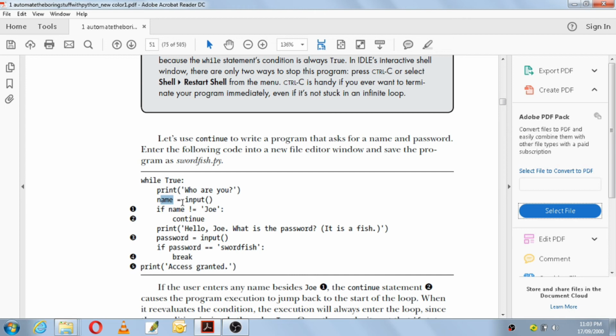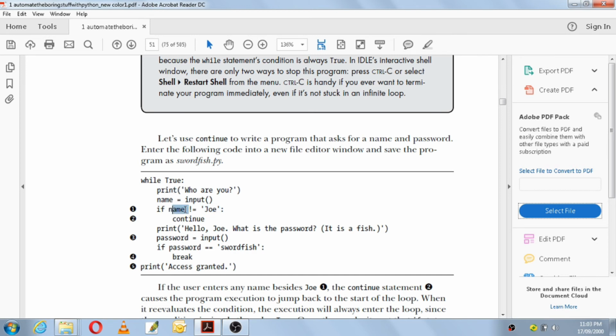That means if you are not giving the name Joe, it will continue back with the condition. Again it will ask who are you. So it is important that you give it as Joe. If name is equal to Joe, the condition becomes false, then it will not execute continue, it will come to the next statement. If you are giving some other name, other than Joe, then it will go back and ask you for the name.